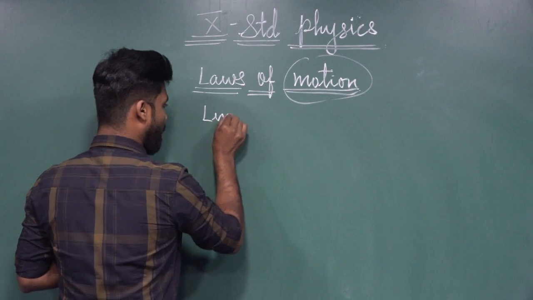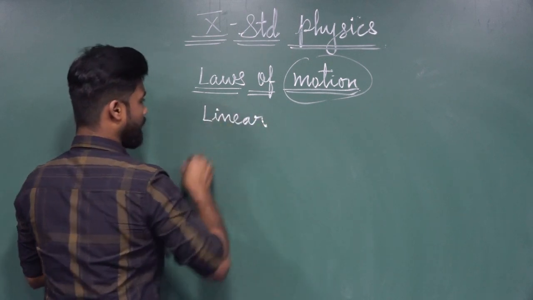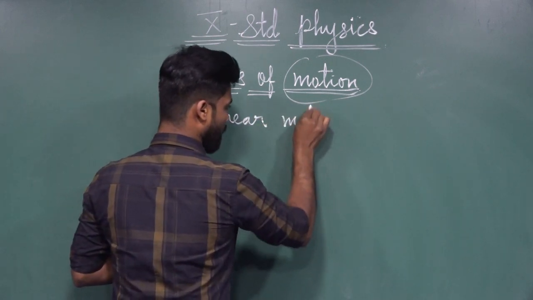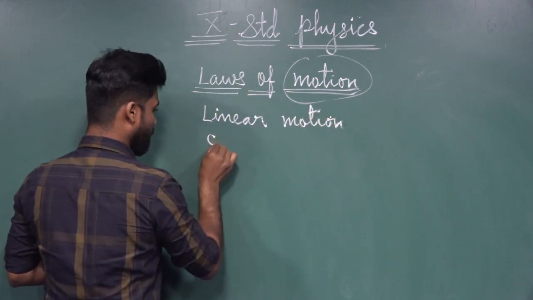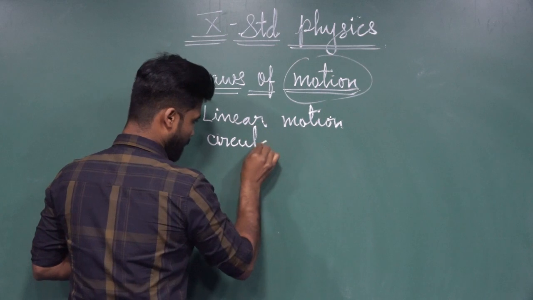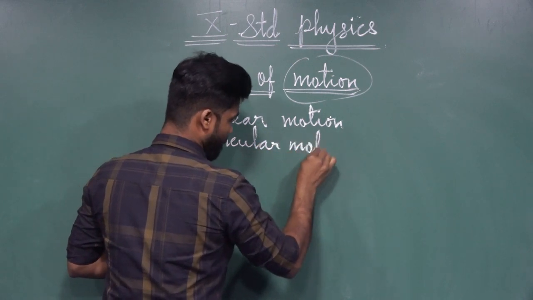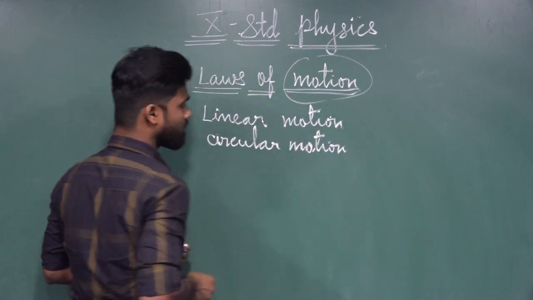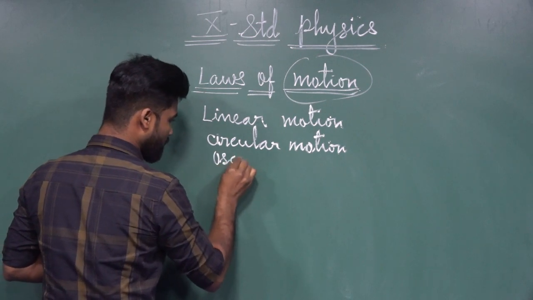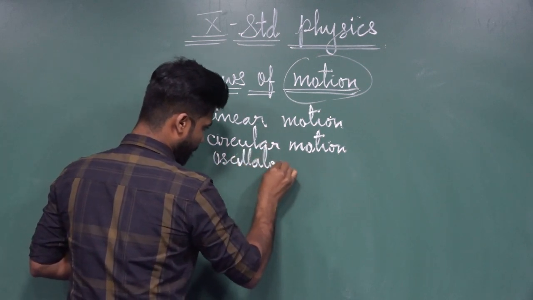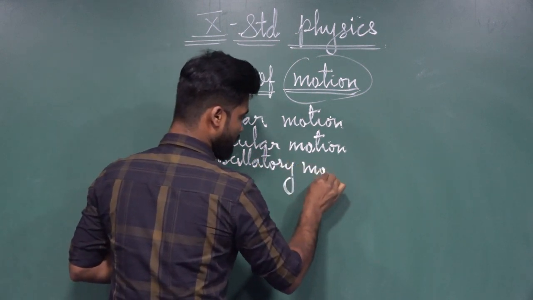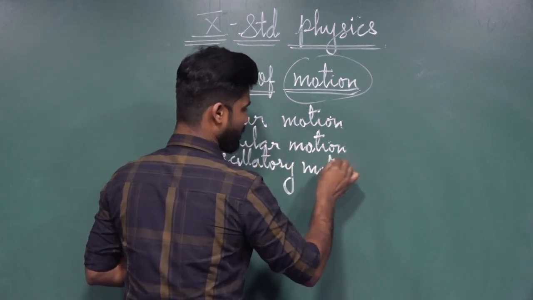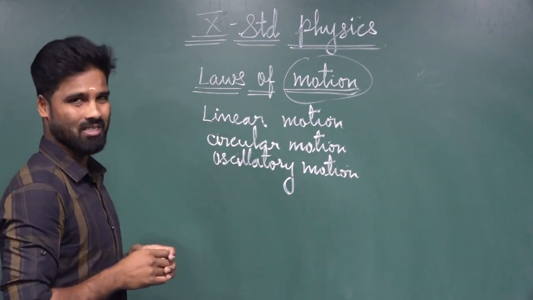Linear motion, circular motion, oscillatory motion, and so on. Like this, different types of motion we have discussed.